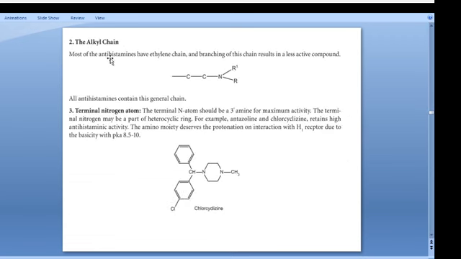And another one is the alkyl chain. Most antihistamines have an ethylene chain, only the ethylene group. See, there will be only two carbon atoms. Branching of this will result in a less active compound. So all antihistamines contain this general formula.